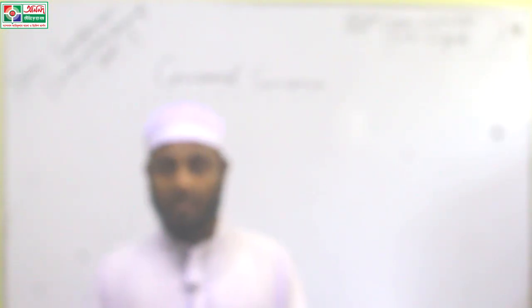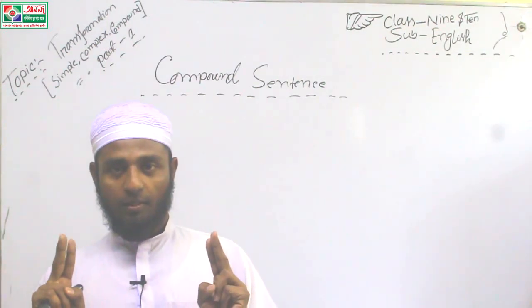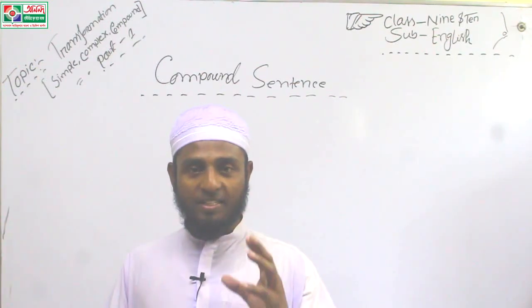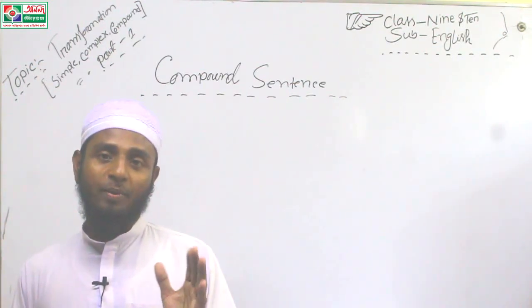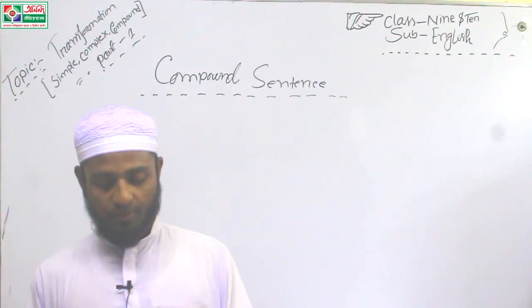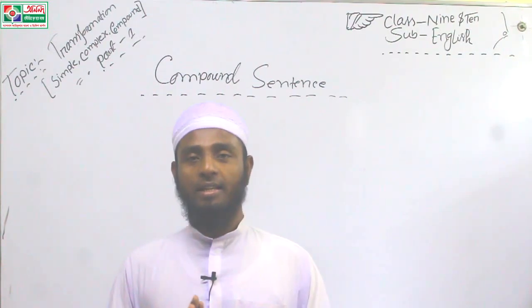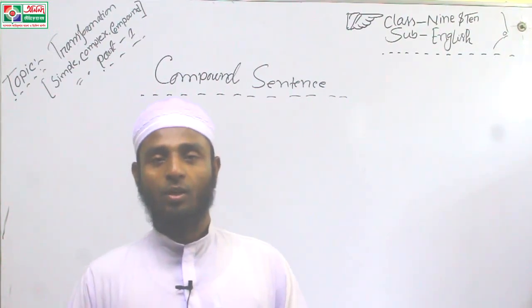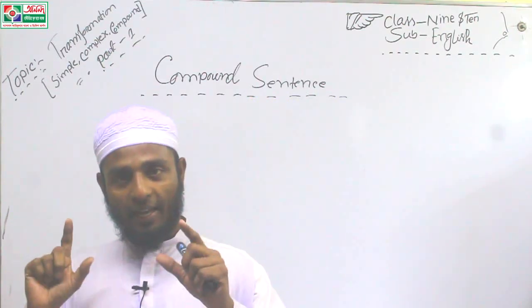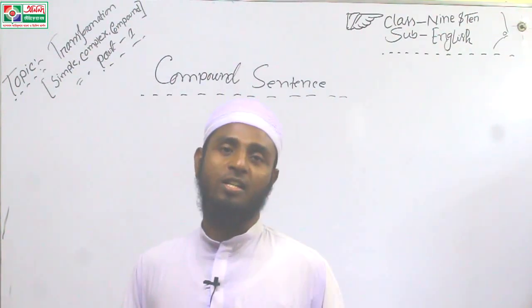Compound sentence is a sentence which contains more than one principal clause, which will be added with a coordinate conjunction. Again, I am saying compound sentence is a sentence which contains more than one principal clause adding a coordinate conjunction.